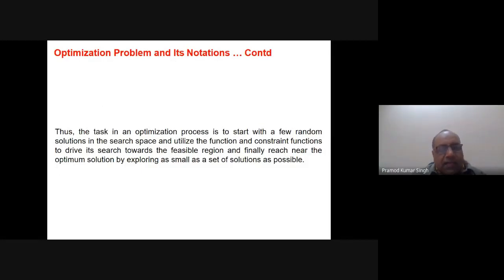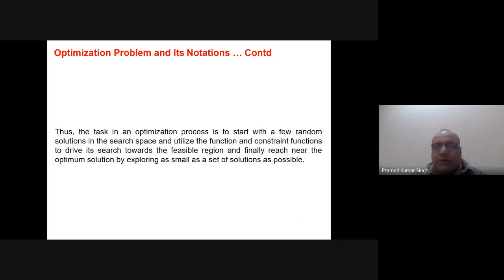Thus the task in an optimization process is to start with a few random solutions in the search space and utilize the objective function and constraint functions to drive its search towards the feasible region, and finally reach near the optimal solution or the optimal solution by exploring as small a set of solutions as possible.